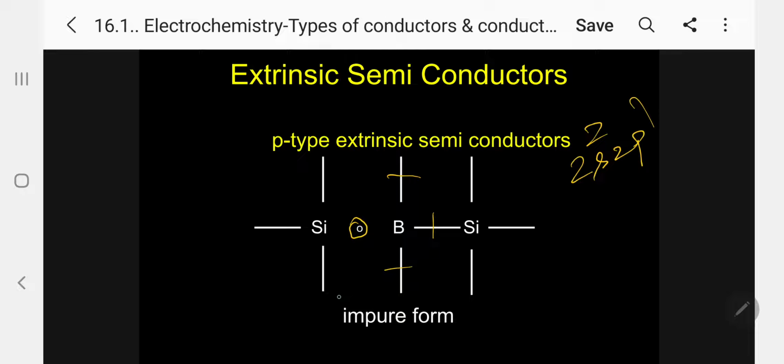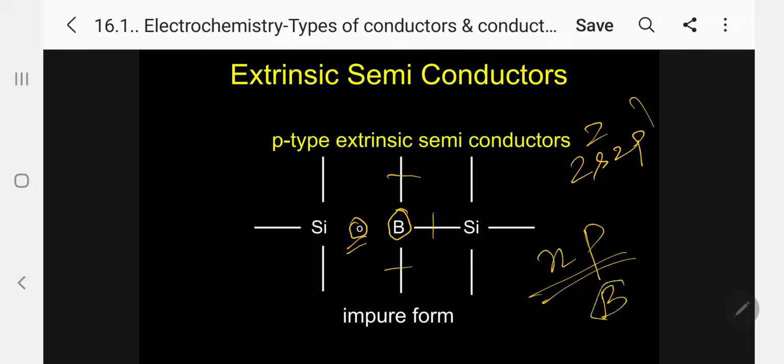So what will happen now? Whenever one boron atom is introduced as an impurity, 1 electron is coming out. So as more and more boron impurity increases, the electrons increase. Automatically conductivity increases. Kindly follow. So in order to remember N and P type extrinsic semiconductors, my dear students, I will give one idea you can remember.